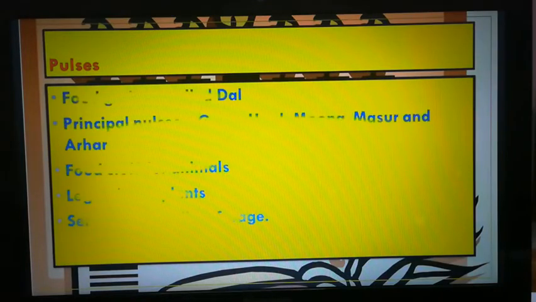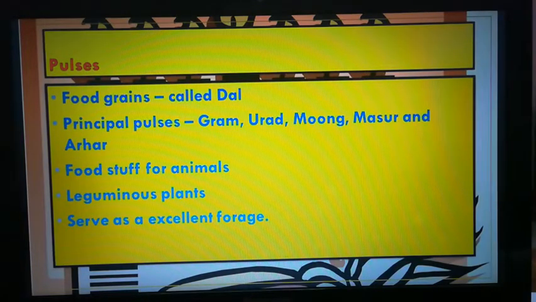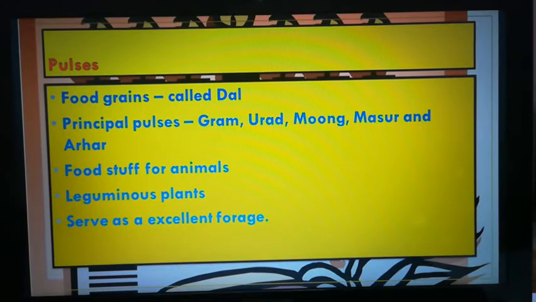The next topic is pulses. Pulses form an important part of the Indian diet and are grown in the Rabi season. They include a number of crops, the dals, providing much needed protein. The principal pulses are gram, urad, moong, masoor and arhar.